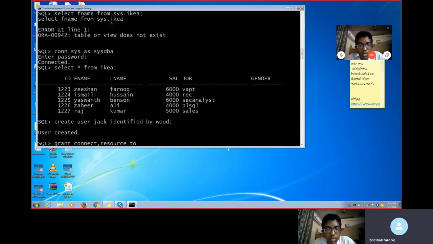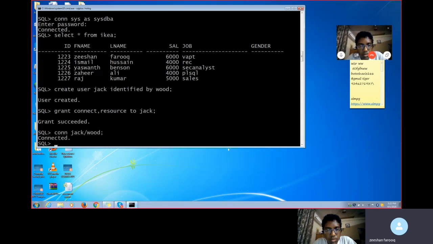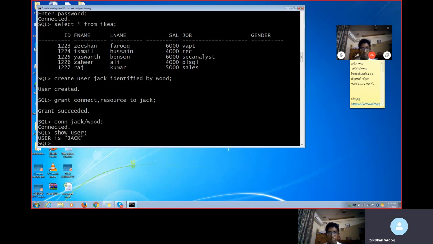Jack needs to get all things, right? Jack. Now we'll get all the details. Jack got connected. Now if I push connect, Jack, password is what? Wood. Now connect this, and now you see show user. Okay, Jack. User is Jack.